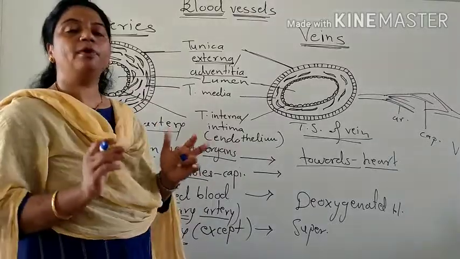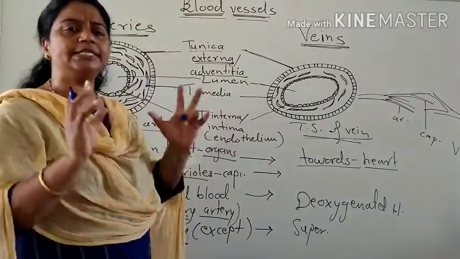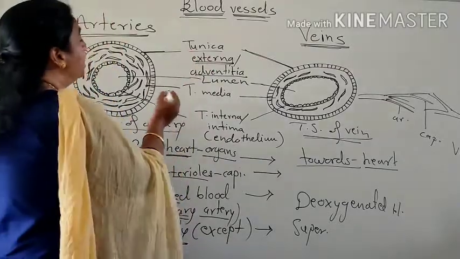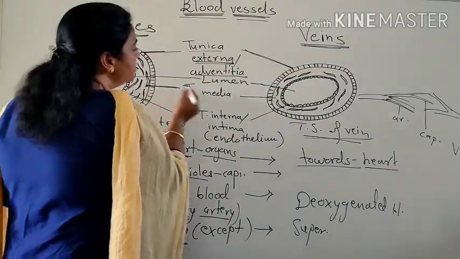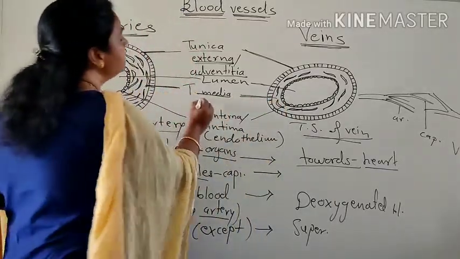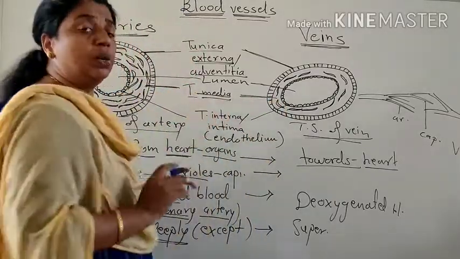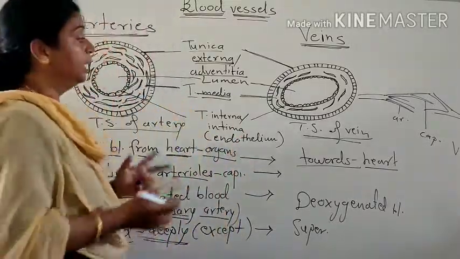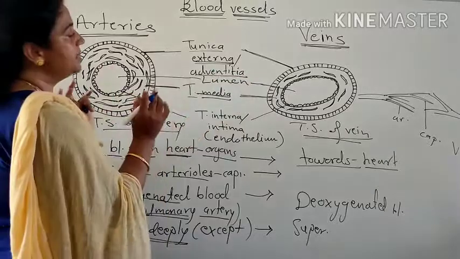This is made up of tough collagen fiber. It is a tough layer, a protective layer, made up of collagen fibers. Then the middle layer is the tunica media, made up of smooth muscles and elastic fiber. Here is the difference between arteries and veins.